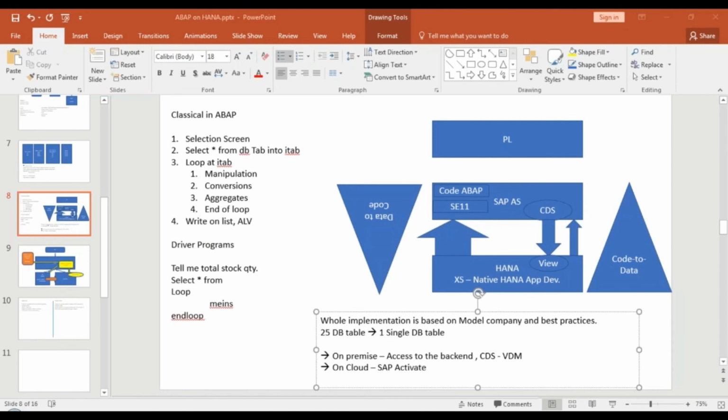Yeah, I've seen it in one of the TechEd demos, they were talking about it, but I didn't pay much attention at that point of time. And I'm in the process of learning, by the way, this XSJS development, native HANA development, and also S4 HANA implementation. Soon I will be launching courses on both of these topics, but I don't launch them when I have half knowledge. I will first get the required knowledge where I can build my confidence that I can deliver some value to you. Then only I will be launching these courses on my website.